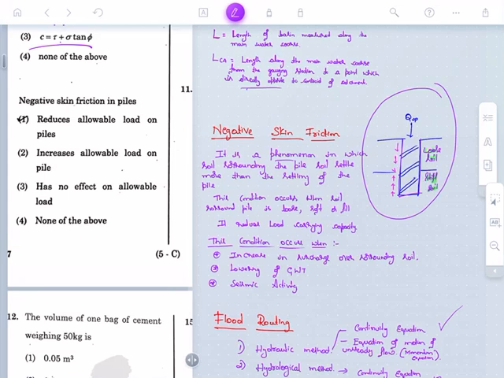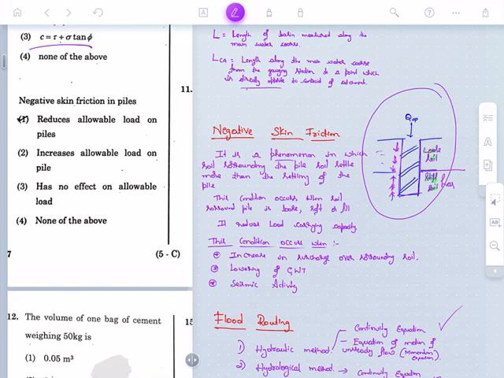Since it is loose soil, the soil is getting settled in the downward direction. If the soil is stiff, you can see the stiff or hard soil below this line, the force of the soil is acting in the upward direction.